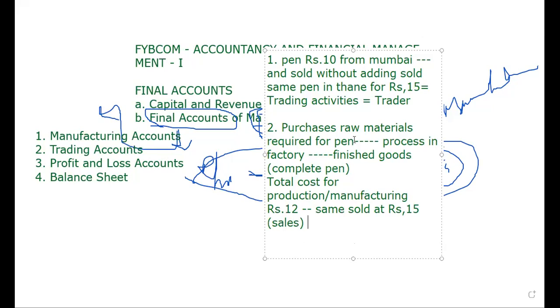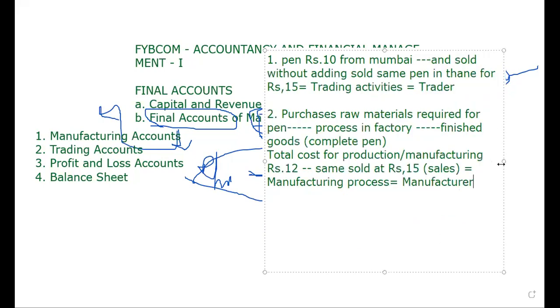Now see, these two transactions. The first is a manufacturing process, and the person doing this process is called a manufacturer. When the person is a trader, you have to prepare a trading account.